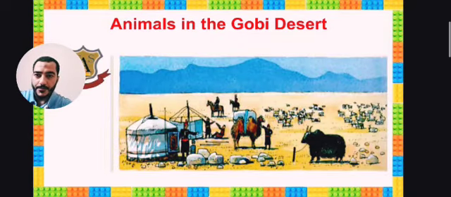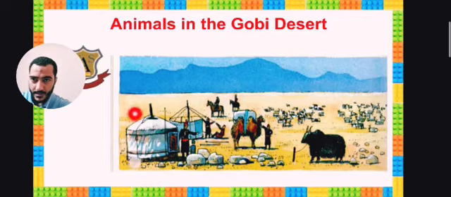What can you see in the picture? The title is Animals in the Gobi Desert, so the picture is talking about the title. It's a desert. You can see a very huge place which is full of sand, and you can see some kinds of animals, and you can see tents. You know the word tent? This is a tent, a place in the desert the people can live in, and you can see rocks on the ground and so on. Okay, let's see the new vocabulary.